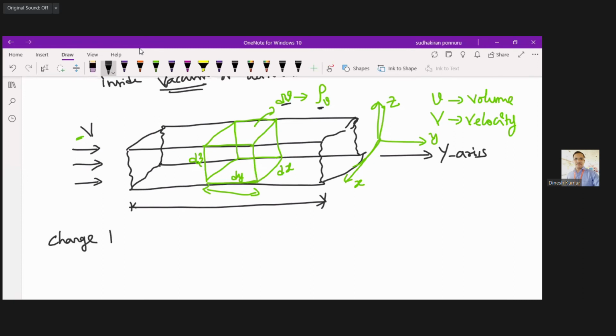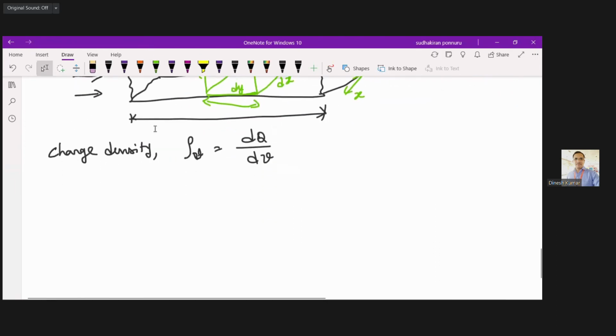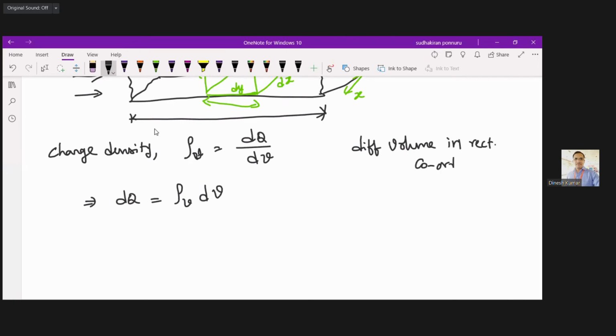Charge density rho v is equal to dq divided by dv. Taking dv to the other side, we get dq equals rho v into dv. We know the formula for the differential volume in the rectangular coordinate system.